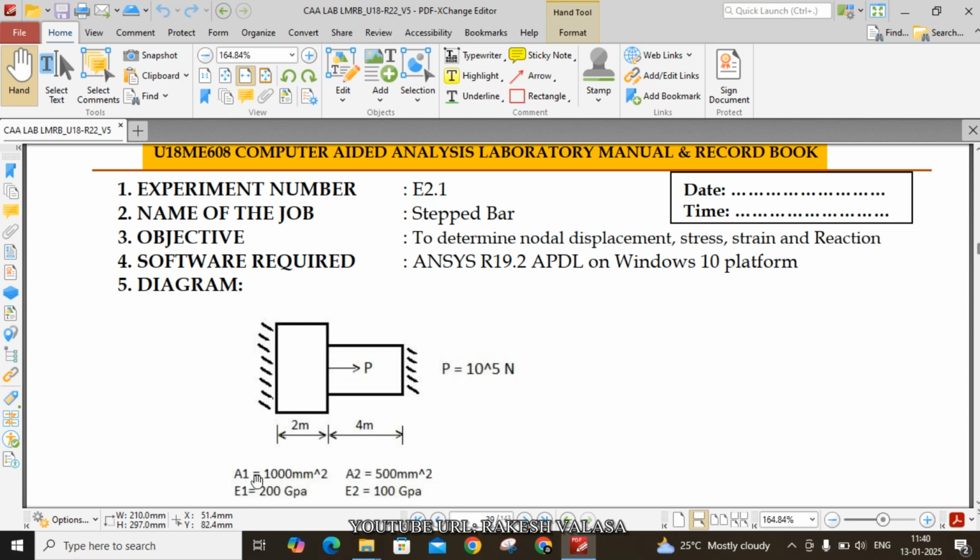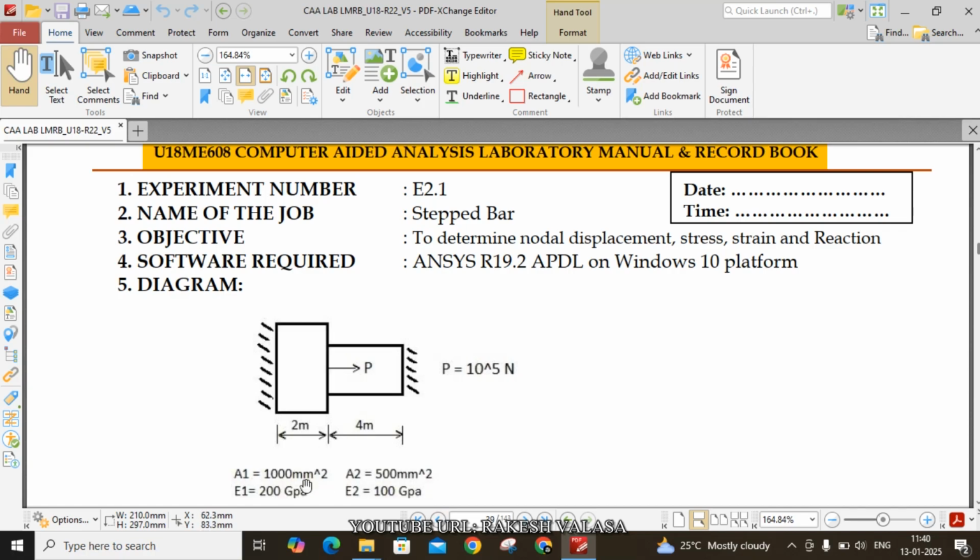One more piece of given data: element 1 area is 1000 millimeter square, element 2 area is 500 mm square, element 1 Young's modulus is 200 GPa, and the second element Young's modulus is 100 GPa. You need to convert those units in terms of meter square.